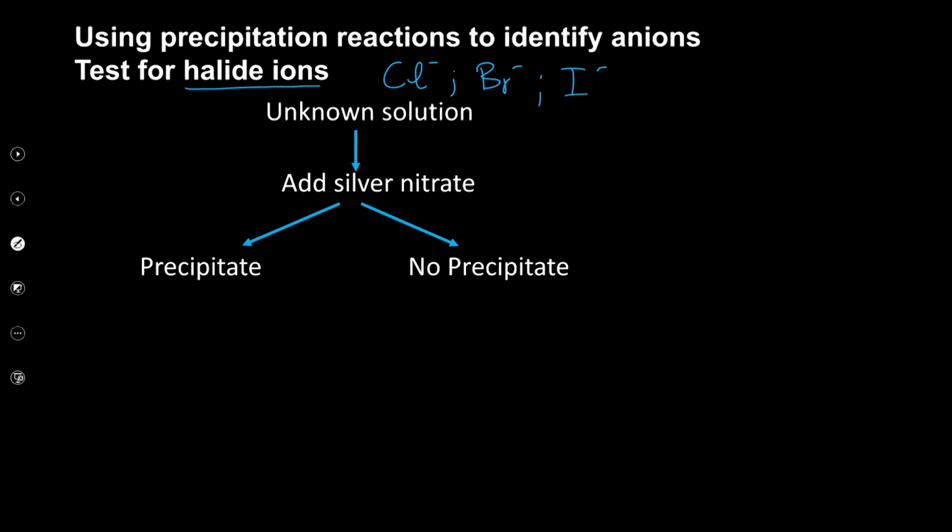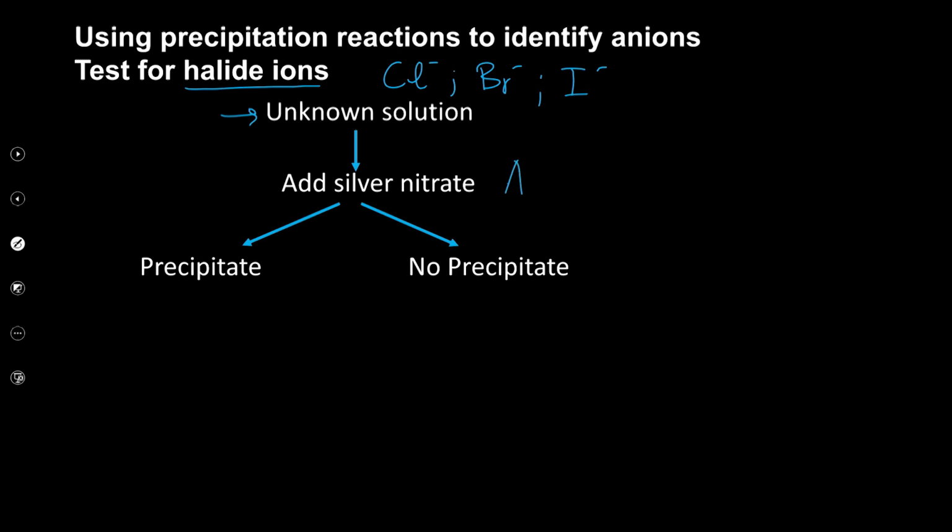So suppose we've got a sample of an unknown solution, and what is of interest to us is to understand which ions of the halide are present. Could it be the chloride? Could it be the bromide or the iodide? So what do we do? We add silver nitrate.